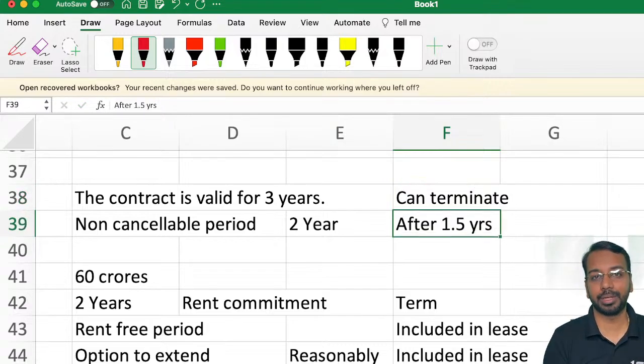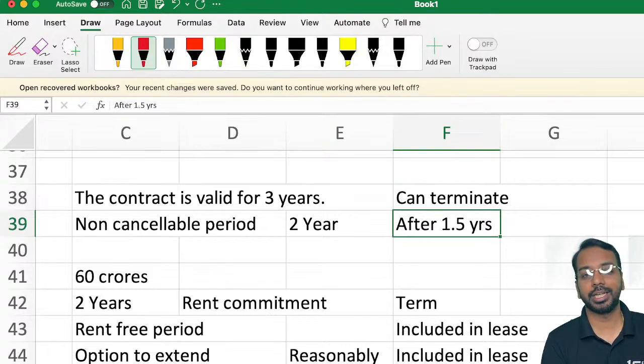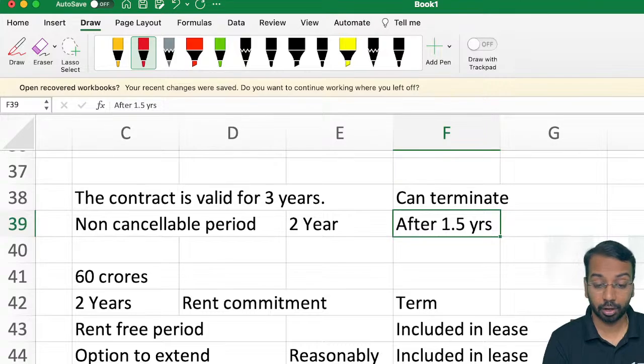I have an option to terminate. And if I am likely to exercise that option, then it is not included in the lease term. Now, some of you may have doubt, sir, why will we put a clause which says after 1.5 years we can terminate the lease? Why will the lessor agree, or why will the lessee agree?